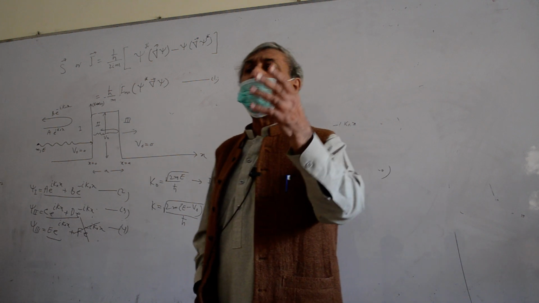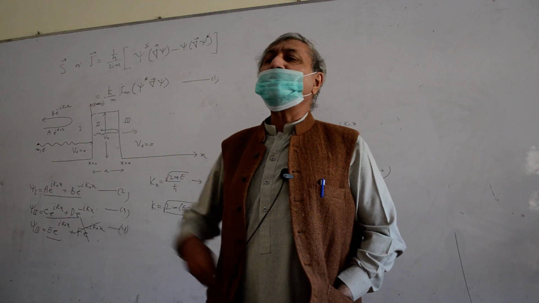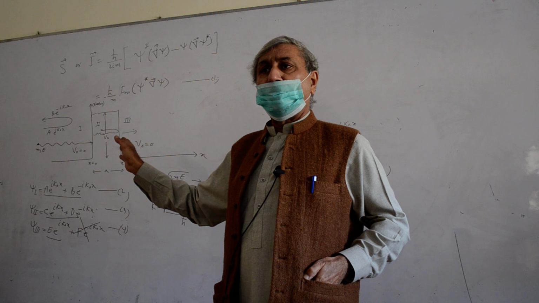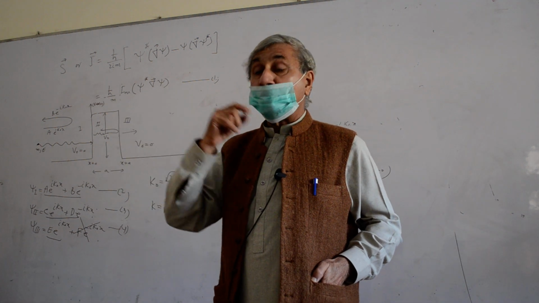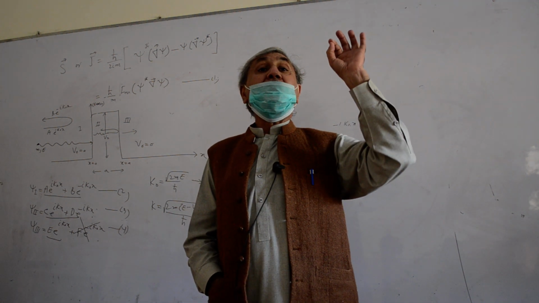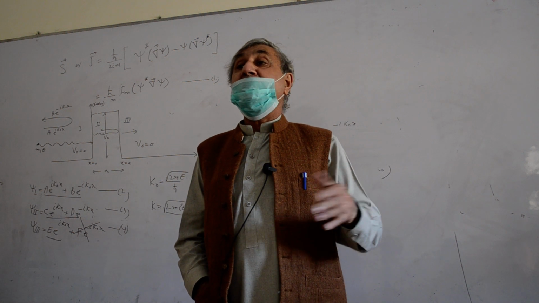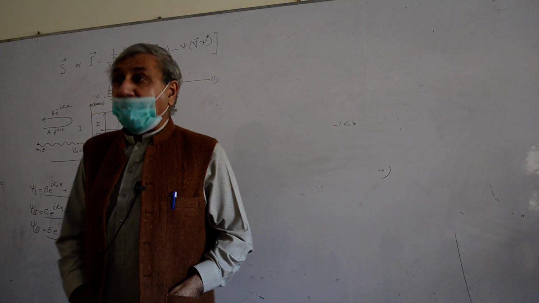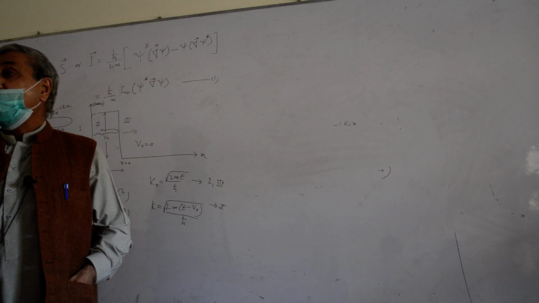Particle of mass m, मैं कुछ आपको दे देता हूँ या नहीं देता हूँ, चलो वो भी, लेकिन मैं कहता हूँ कि the potential barrier height is 10 electron volt. Particle of mass m with energy 5 electron volt, they are incident from the right. Calculate the transmission and reflection coefficient.